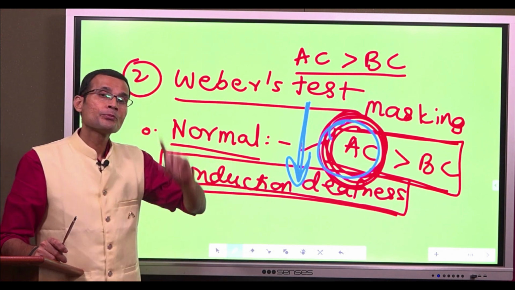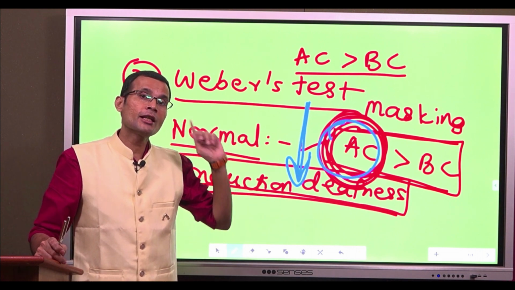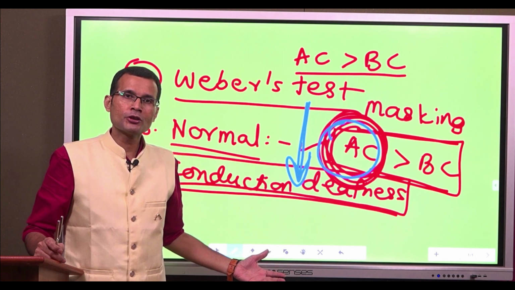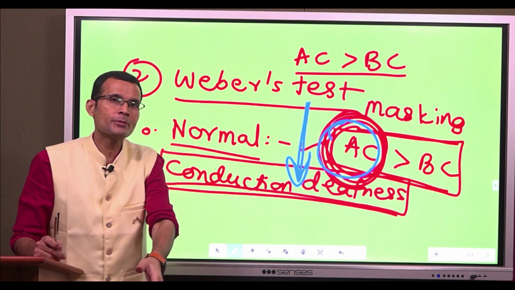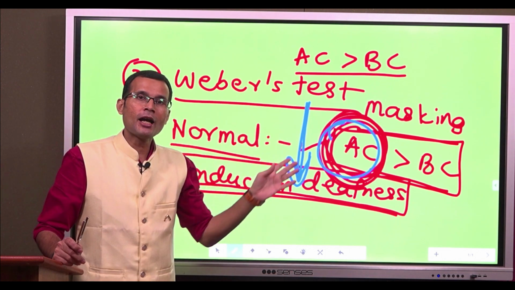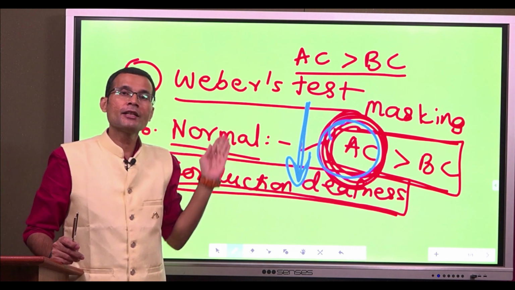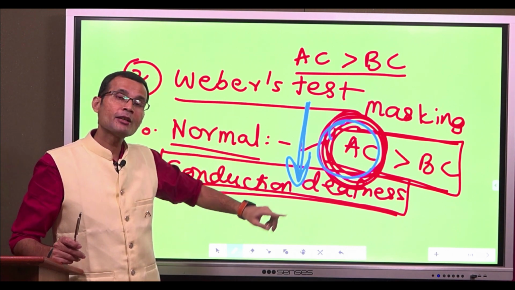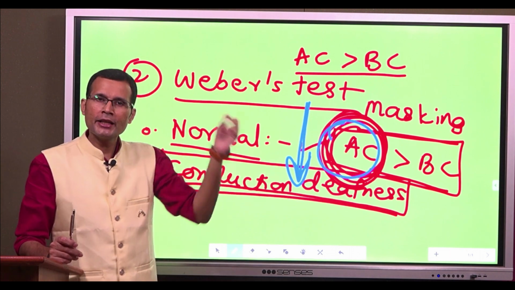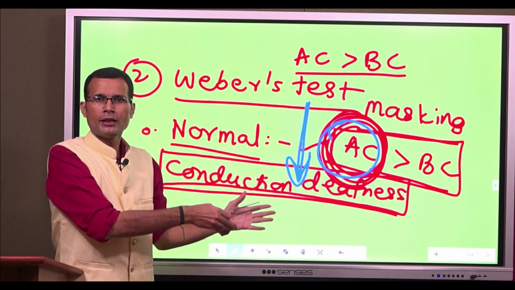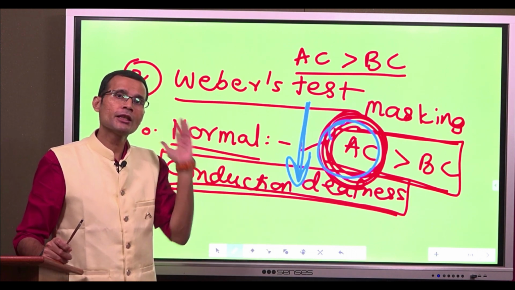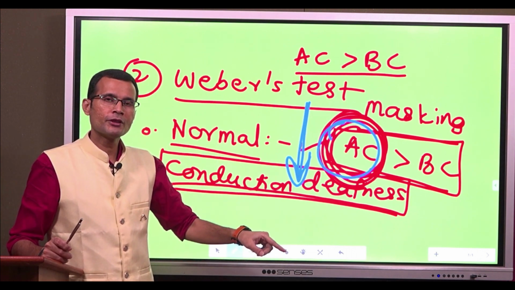So remember, we had done Rinne's test on the left ear. We had thought of a conduction deafness possibly. And now the subject says the sound is getting lateralized to that ear where we suspected conduction deafness. Rinne was negative on the left side, that was the first test we performed, conduction deafness possibility.